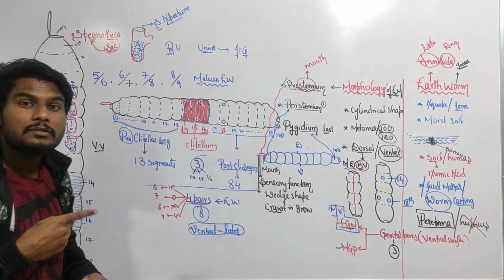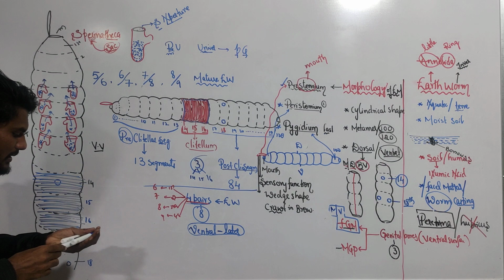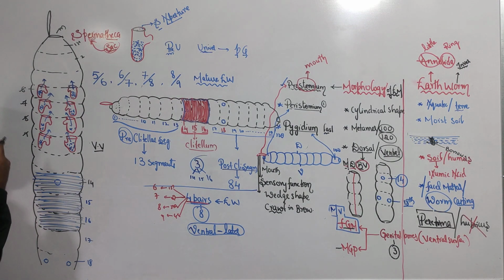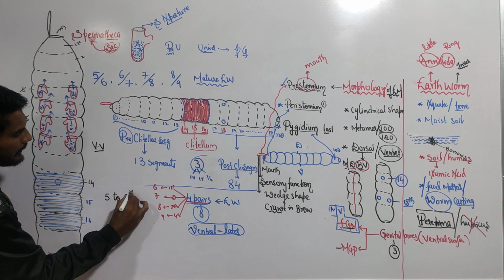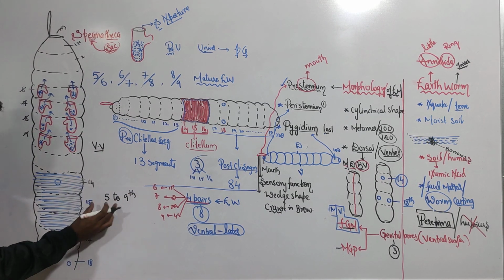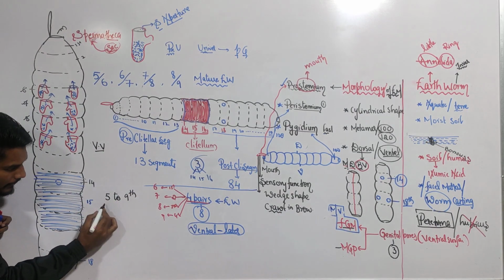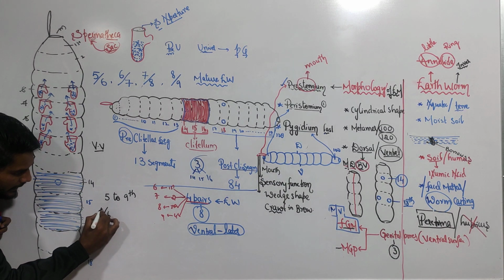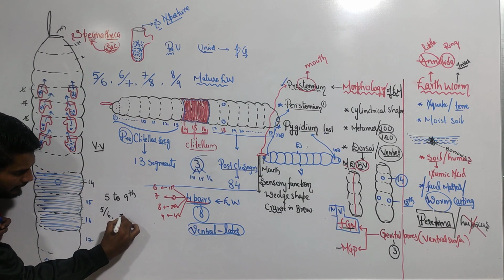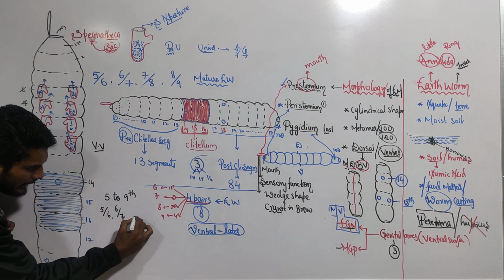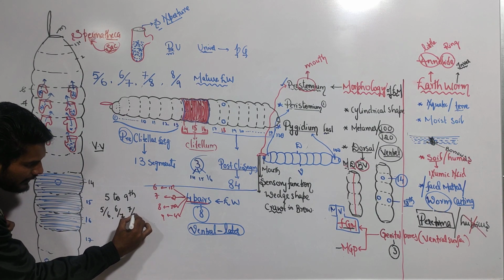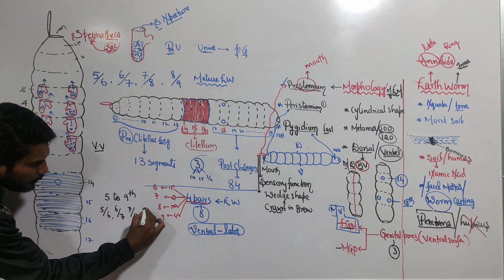So, regarding the location of the openings, the spermathecae open from the 5th segment to the 9th segment. 5 to 9. This indicates that the one in the 6th opens into the 5th, the one in the 7th opens into the 6th, the one in the 8th opens into the 7th, and the one in the 9th opens into the 8th.